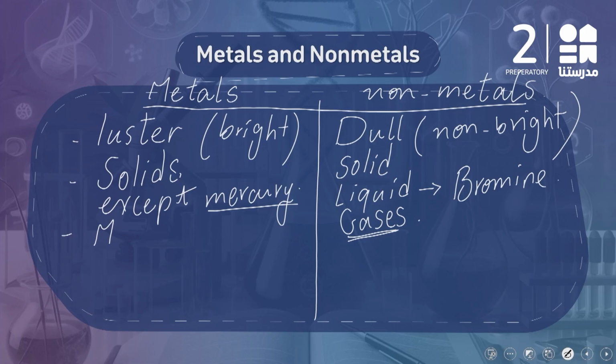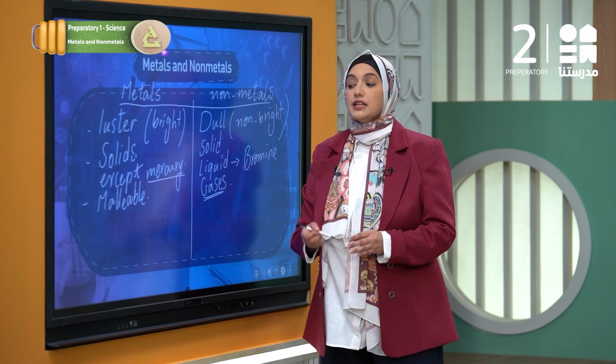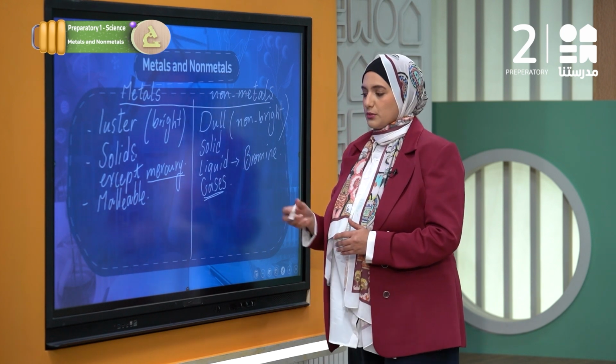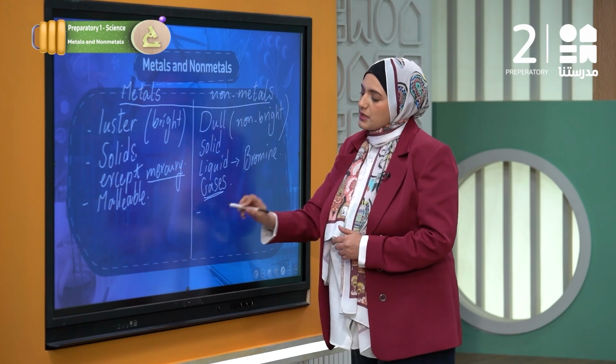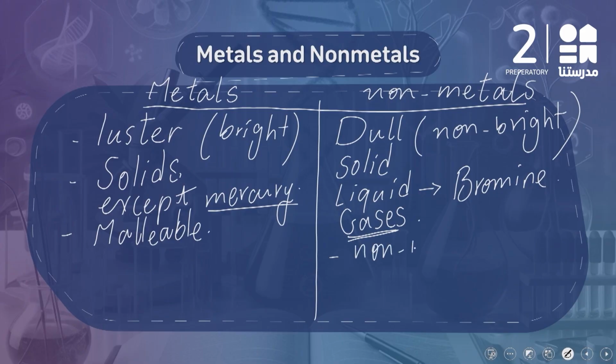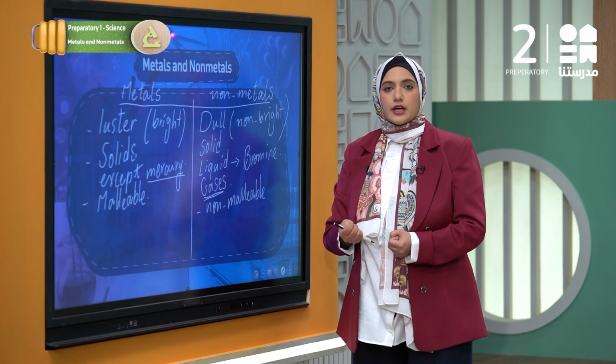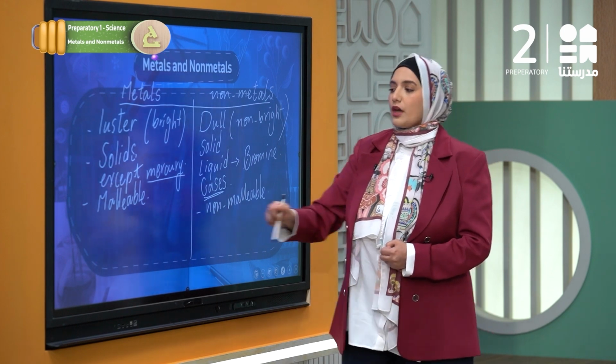All of the metals are malleable. Malleable means that they could be bent without being broken, and we could shape them. So they are deformable. While all of the nonmetals are non-malleable. So if we try to bend or shape any one of the nonmetals like glass, like bricks, like plastic, it's going to be broken. So we couldn't shape them.